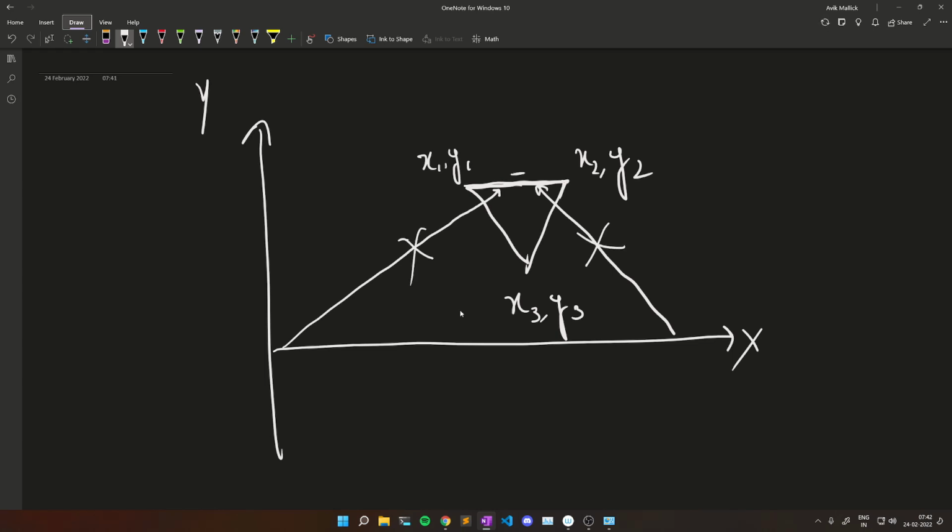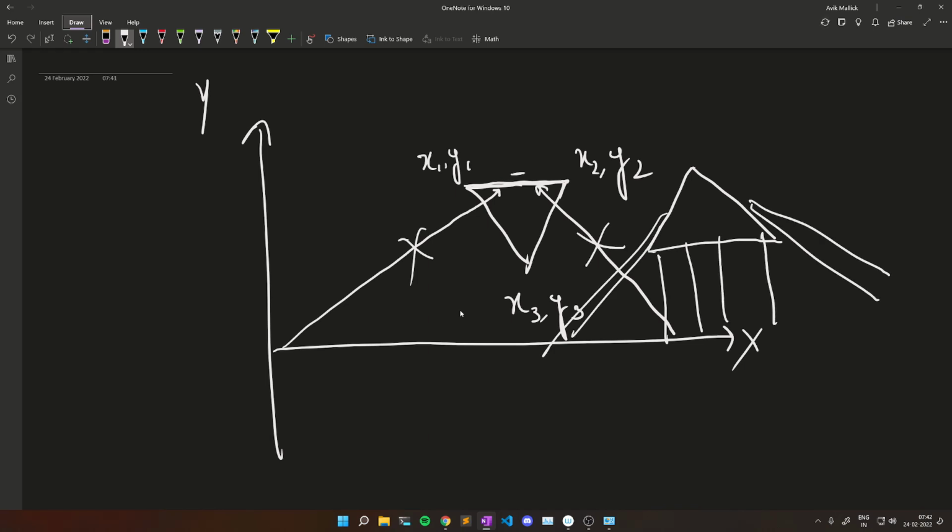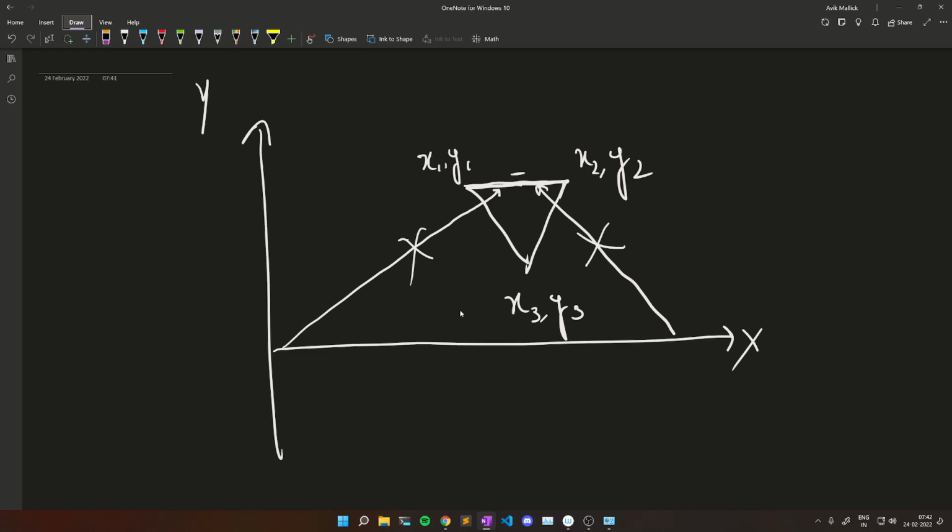So let's say another triangle is like this. In this case we can reach every point of the triangle like this. So finally what we have to find is whether our triangle looks like this. And how can we find that? We can just check whether between our 3 points, 2 of them have the same y value or not.